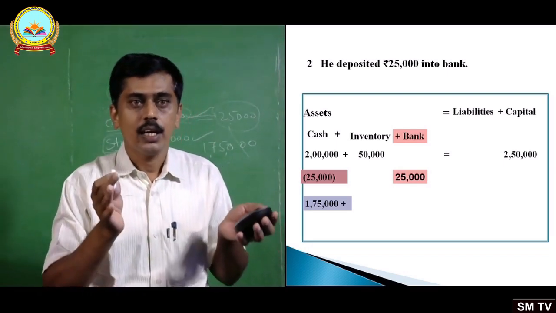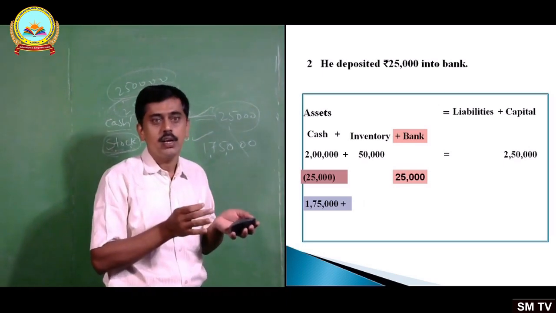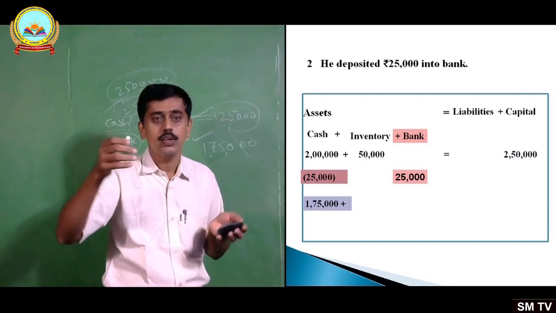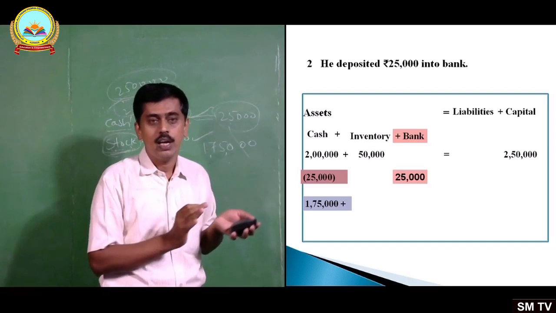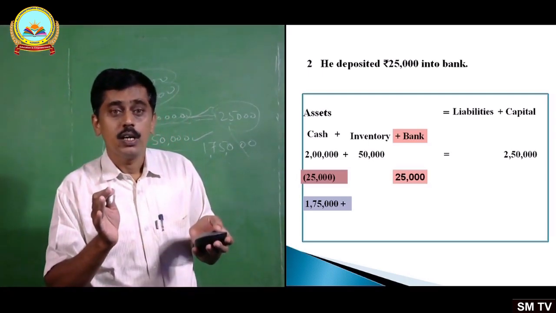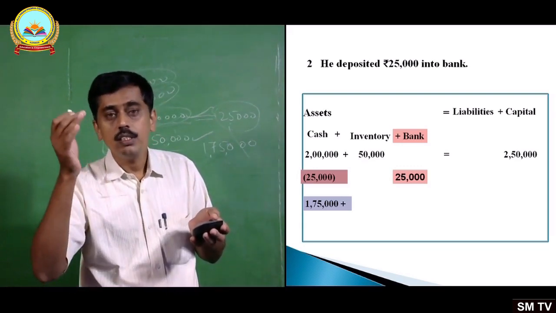I hope you got how 1,75,000 has come. 2 lakh cash he has kept in the cash box of the business. Now he has taken 25,000 rupees from that cash box. Remaining amount how much? 1,75,000. And what he has done with that 25,000? He has deposited that cash in bank account.